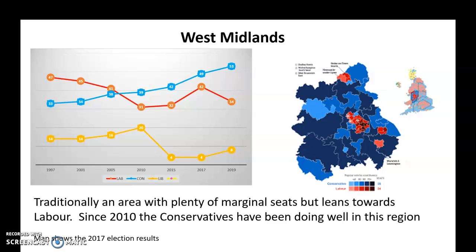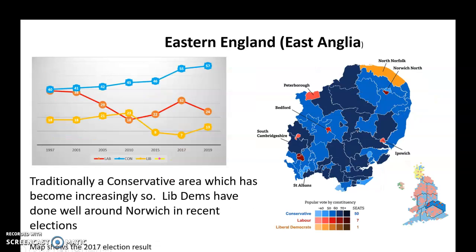And again, the map is from 2017, but you can see just how blue many parts are. The red bits are in that greater Birmingham, Coventry kind of area, and you've got Stoke-on-Trent on the top. Well, of course, Stoke-on-Trent flipped over to the Conservatives in this election, and some of those Coventry seats were very, very close as well. So again, it's an area which is very competitive between the two, and the Conservatives at the moment seem to be on the high ground, if you like, in the West Midlands.